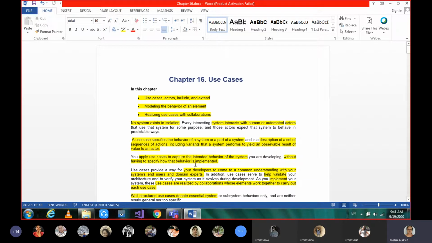So that is exactly what we are saying about the intended behavior without having to specify how the behavior is implemented. See here, the use case won't talk about how the coding part is done for validating a user, or all those details. It's only saying what exactly it does. Okay, so please remember this point. It specifies only the behavior of the system, but it won't specify how that behavior is implemented.